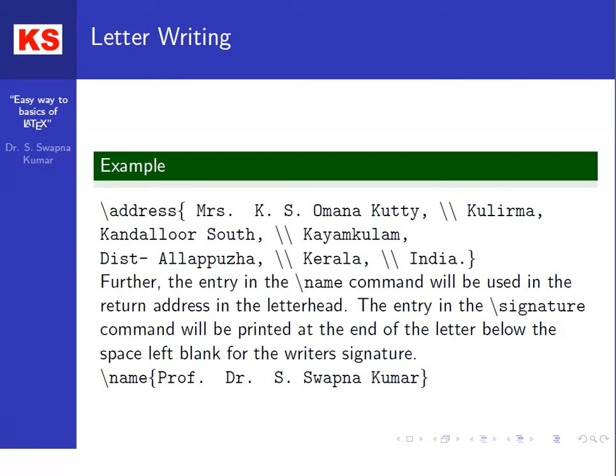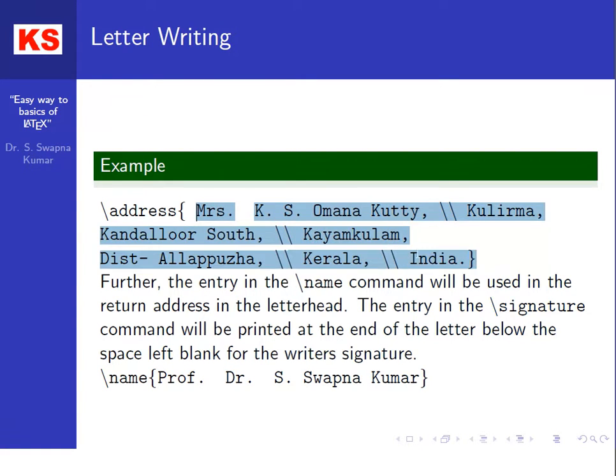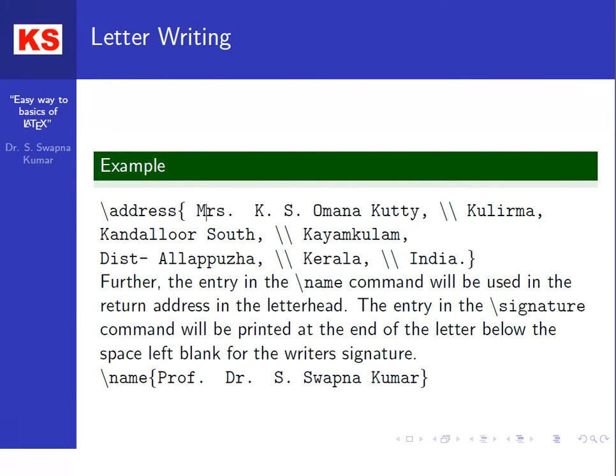Now as you can see here, the example is a \address command, and here the address is specified. When you give a double backslash, it automatically moves to the next line. So you are specifying the address from these words till the last words, starting from Mrs. K.S. Omnyakuti, to the house address Kulirma, Kandalore South, Kayangalam, district Alappuzha, Kerala, and ending with India.